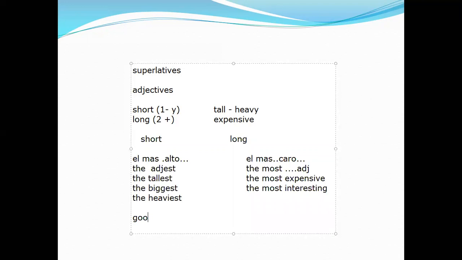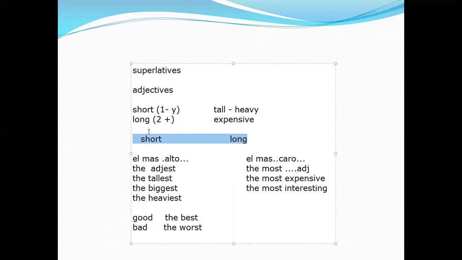Remember that an adjective like good, we don't have any rule, it's an exception. So we have the best, this is an exception. And for bad, we say the worst. So keep in mind that we don't say the goodest or the baddest, but the worst. Okay. This is the most important thing that we have.